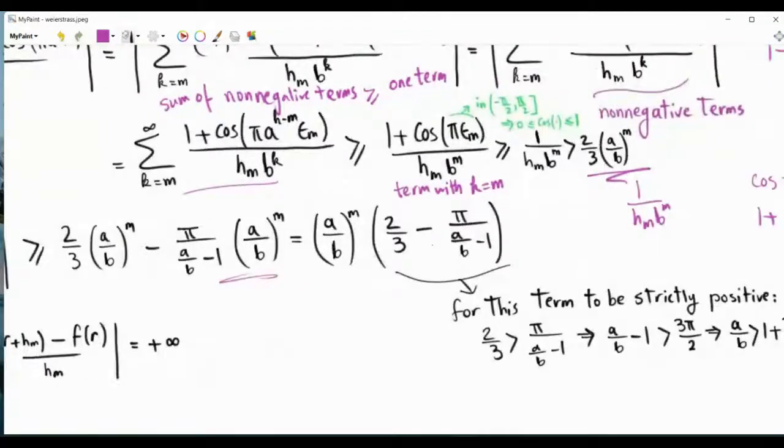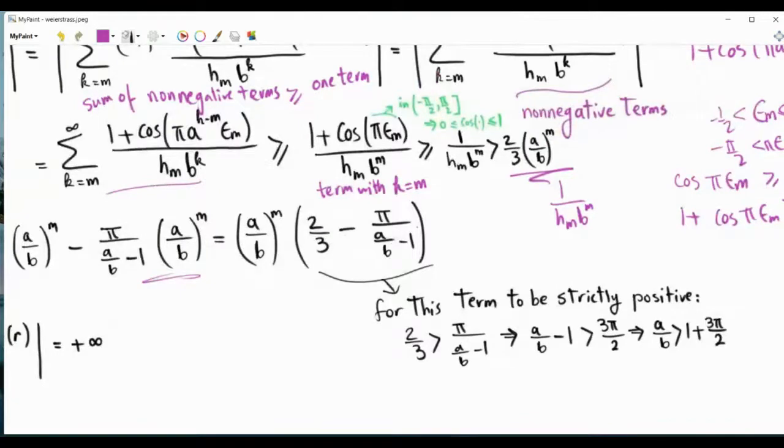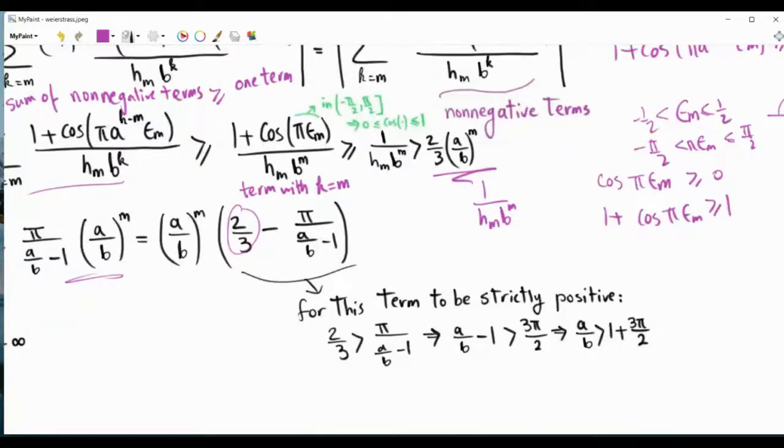Can we make this number strictly positive? Yes, we can, by a proper choice of the two parameters a and b. This will impose a certain relationship between a and b, as we have seen in the beginning when we defined the function f of x. Can I make this thing strictly positive? Yes, if 2/3 is strictly greater than pi over a over b minus 1. Solving for this, we need a over b to be strictly greater than 1 plus 3 pi over 2. And so that's the mysterious condition at the very beginning.